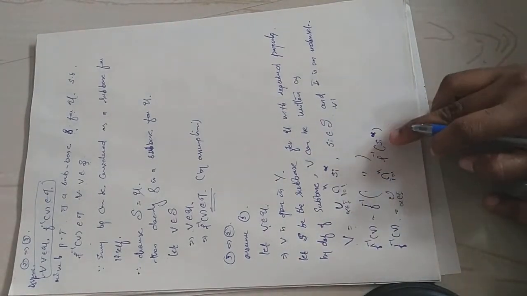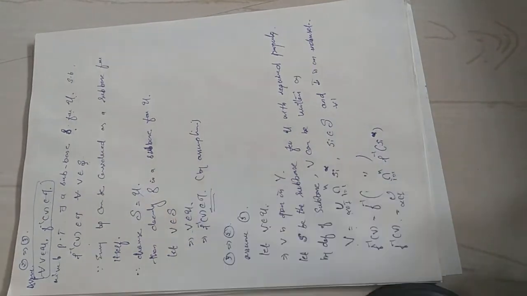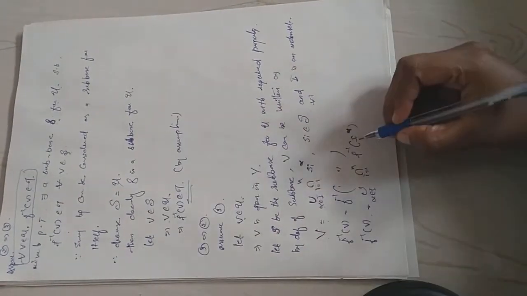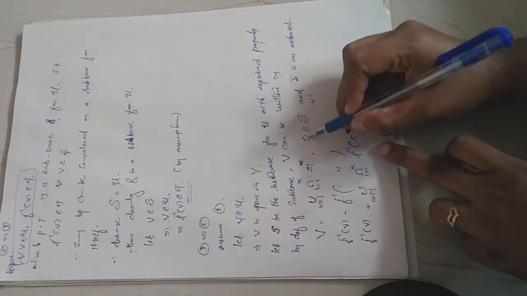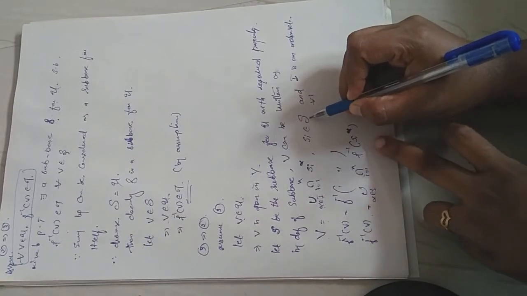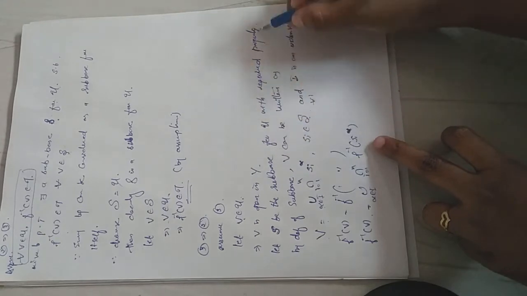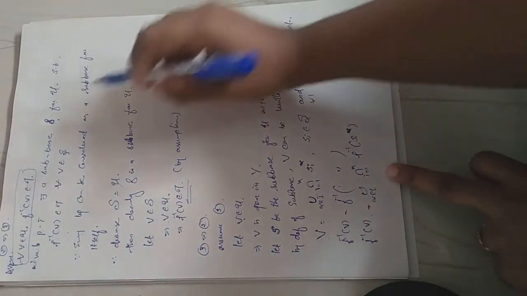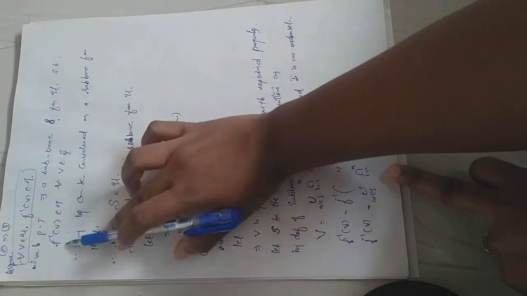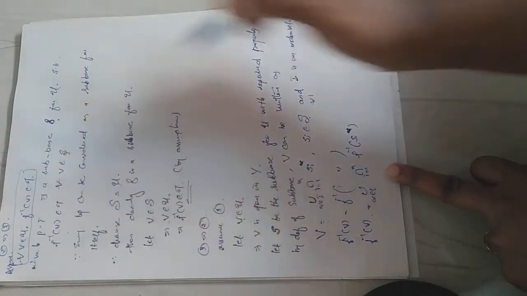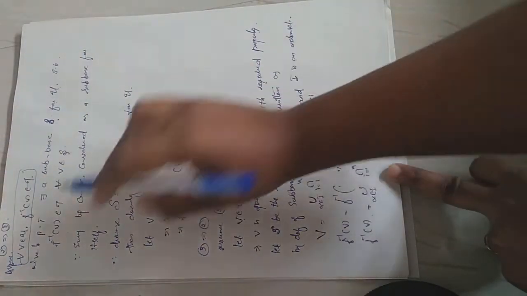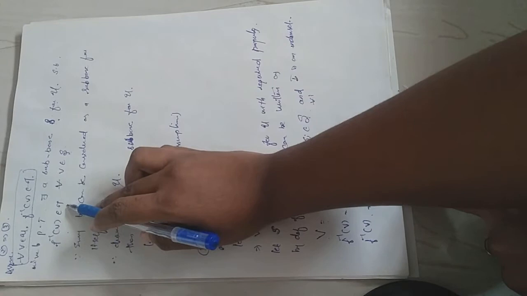Now, what is Si? This Si is nothing but an element in the subbase. What is this S? This S is a subbase with the required property. What is the required property? For every V in S, F inverse of V belongs to tau. So for every Si in S, F inverse of Si must belong to tau.